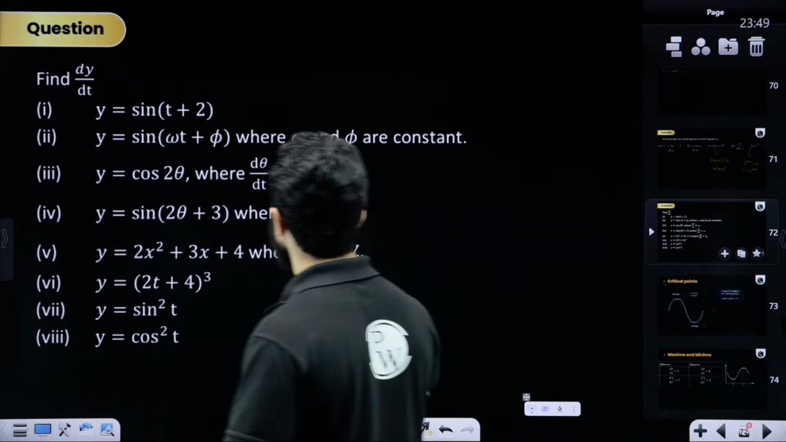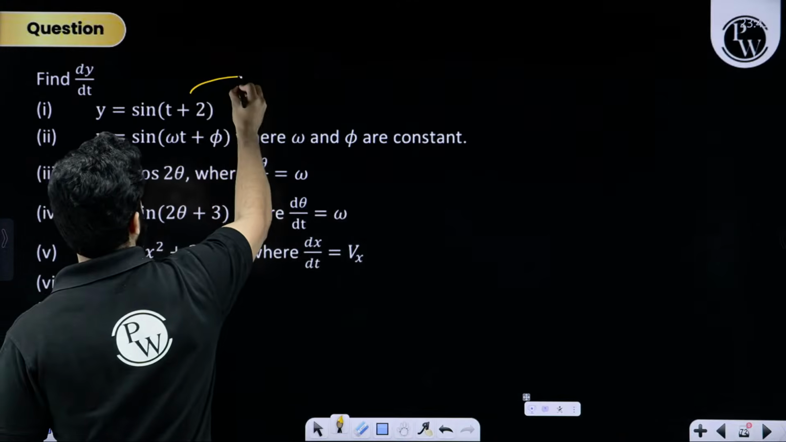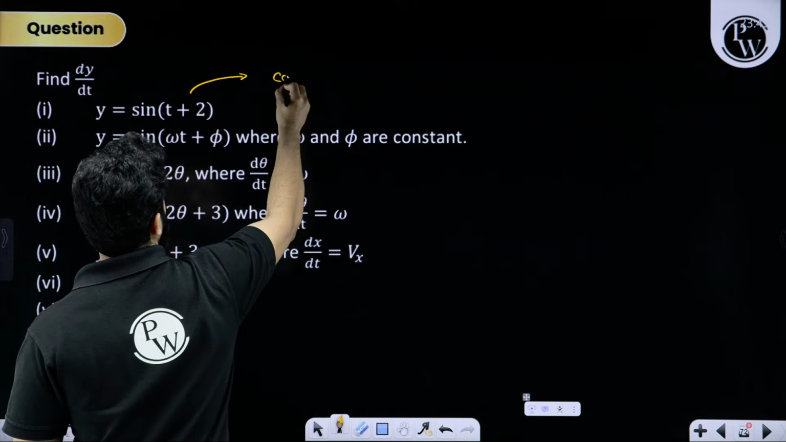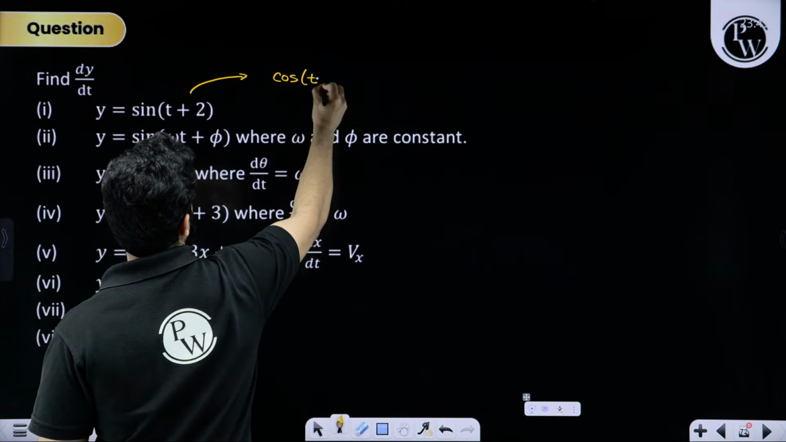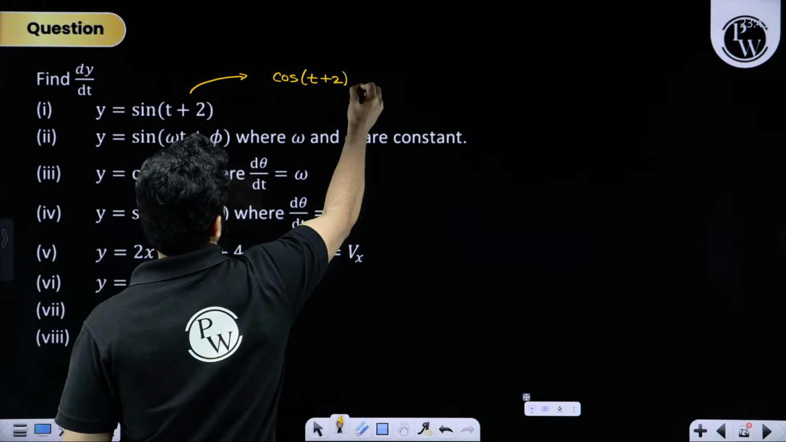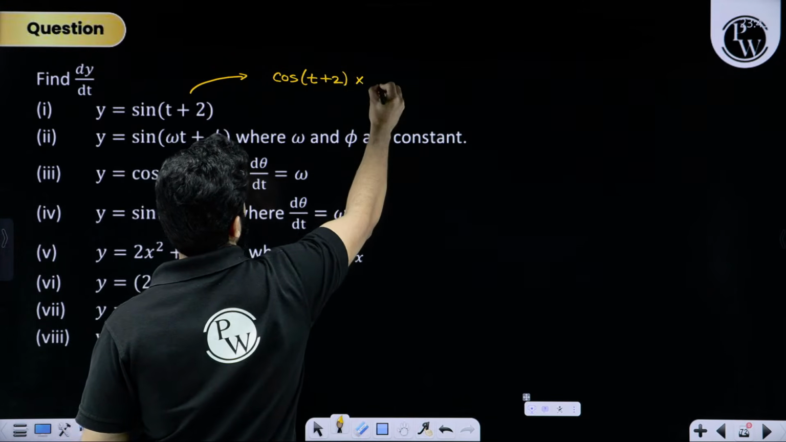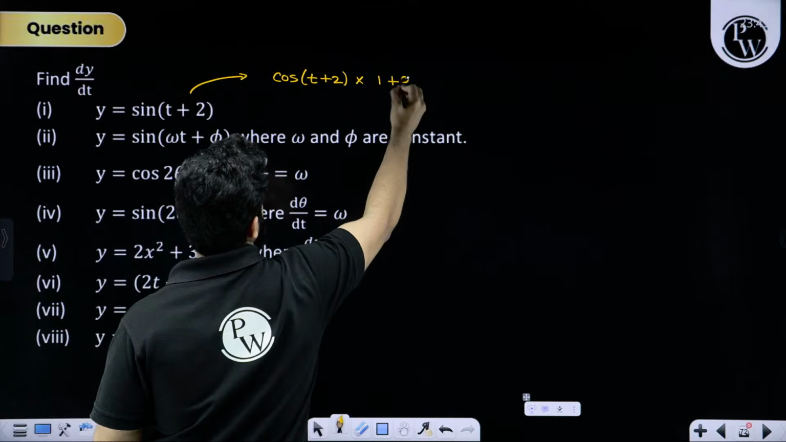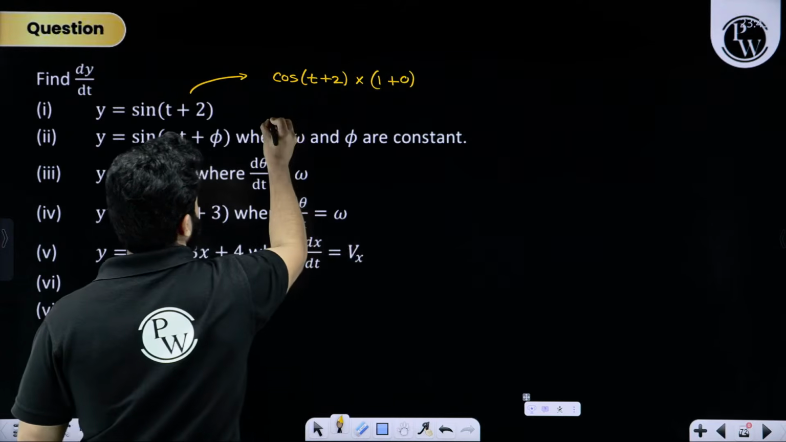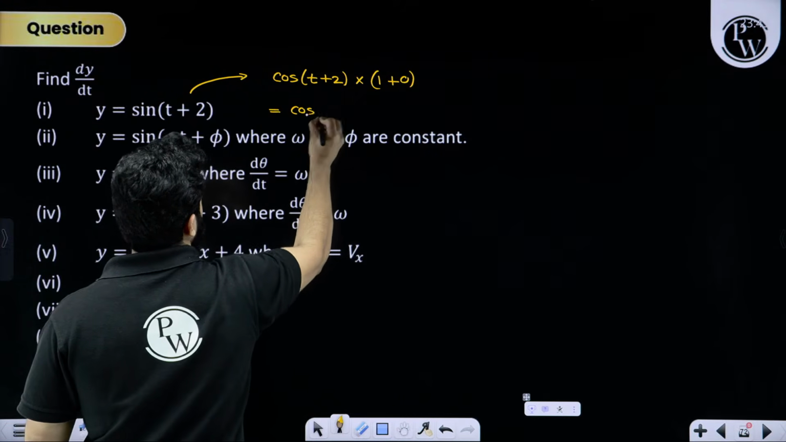First one, sine of t plus 2. It will become cos of t plus 2 multiplied by differentiation of t, which is 1, and differentiation of 2 is 0. That means the answer will be simply cos of t plus 2.